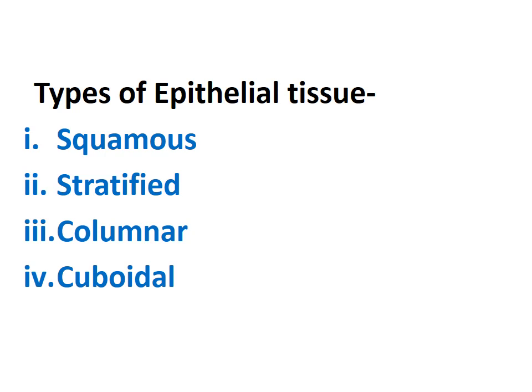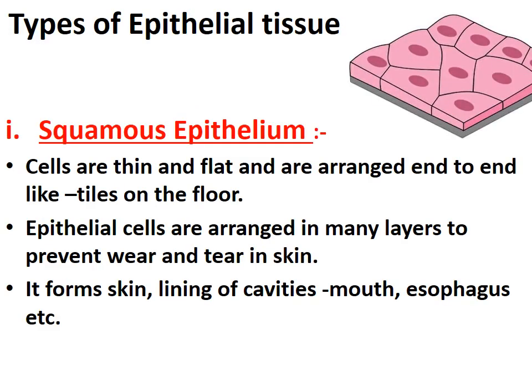Now what is squamous tissue? You can see from the diagram, the cells of this tissue are thin. They are very thin as well as flat. And they are arranged end to end like the tiles on the floor.